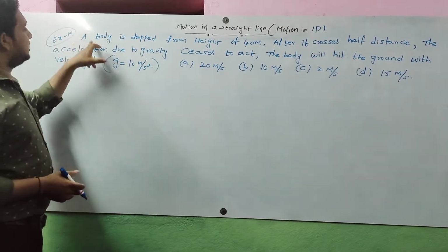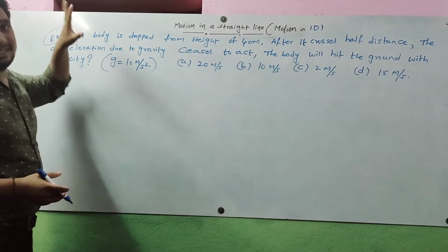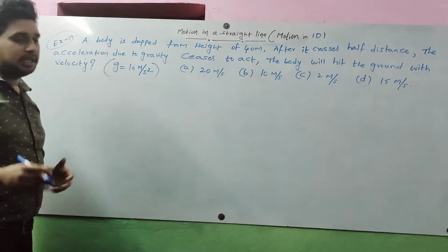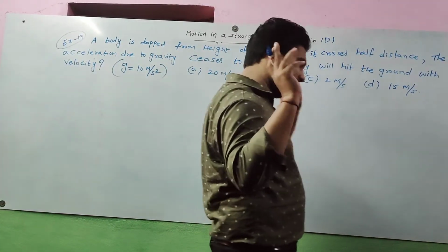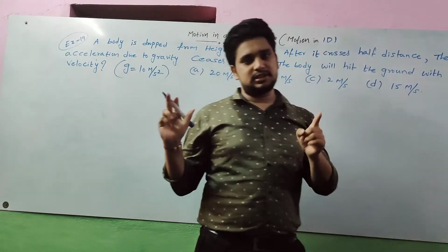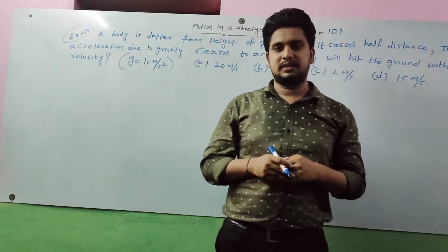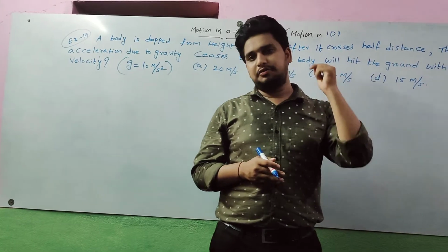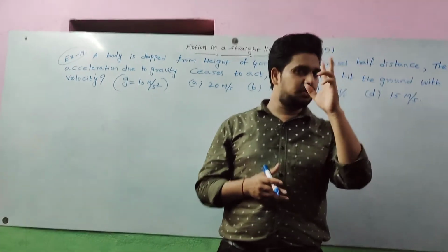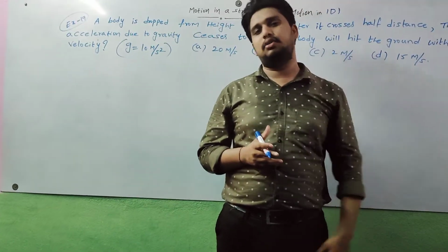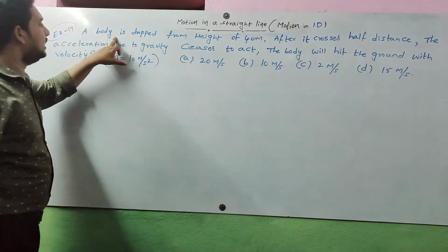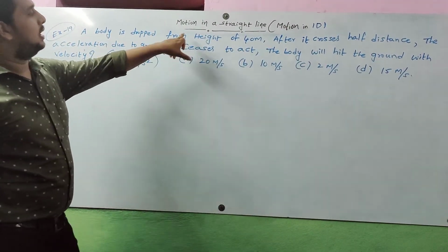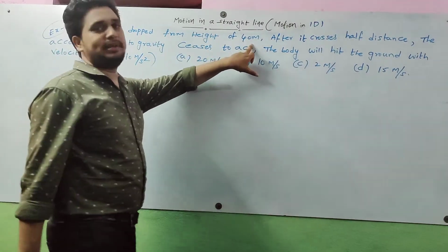So example 19, observe carefully what is given data and what we need to find. For any question we take, these two parameters are very important. First thing is what is given data, and second thing is what we need to find. If you know this, it is easy to solve any question. So first of all, what is given data? A body is dropped from a height of 40 meters.